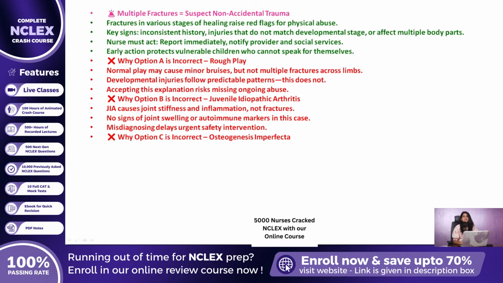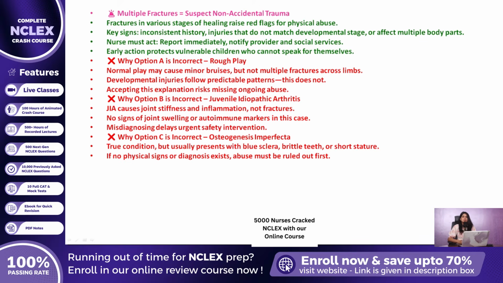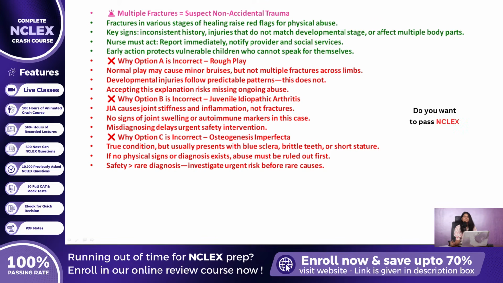Now let us review Option C, which introduces the idea of osteogenesis imperfecta, a real and serious condition, but one that is typically diagnosed earlier and comes with additional physical indicators. Children with osteogenesis imperfecta often present with features like blue sclera, brittle teeth, short stature, or hearing loss. If none of these findings are documented, and there is no existing diagnosis, the nurse should not jump to rare genetic explanations before ruling out abuse. It is important to investigate all possibilities, but safety and immediate risk must always take precedence in pediatric care.